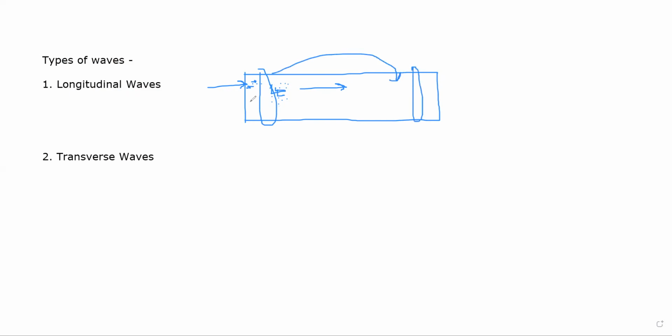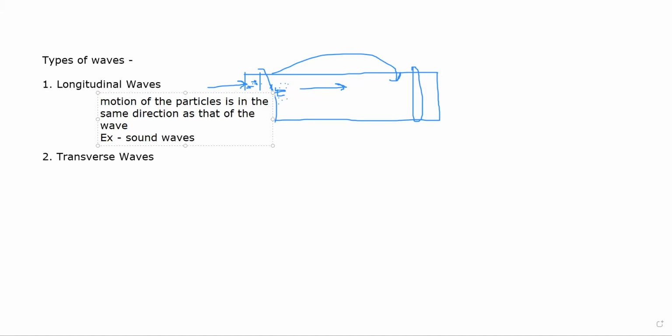So in this example, you will see that the motion of all the particles is in the same direction as that of the transmission of the wave. So when motion of the particles is in the same direction as that of the wave, then that is an example of longitudinal wave. Examples of longitudinal waves are sound waves.